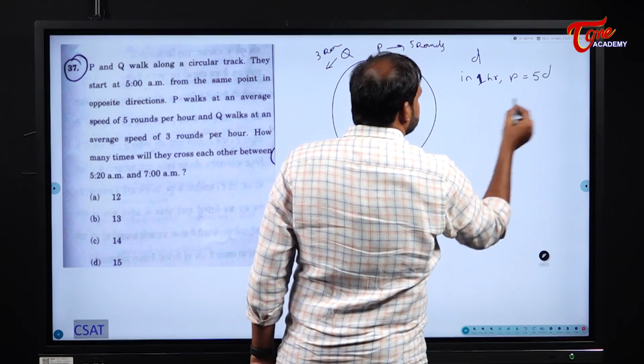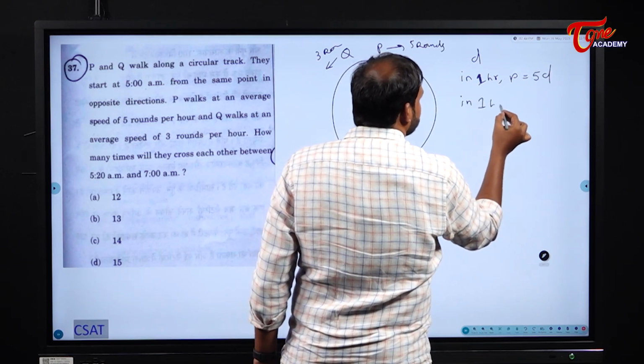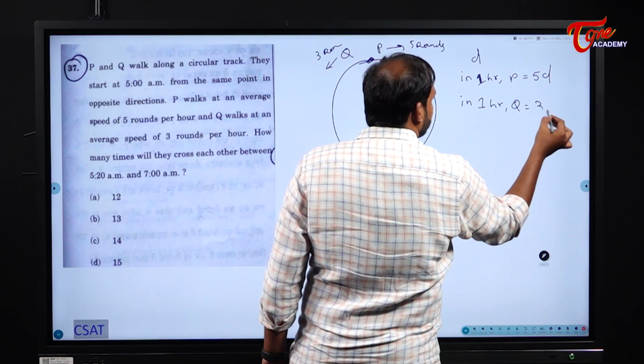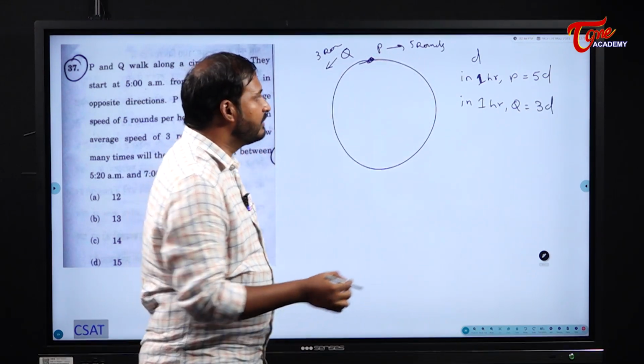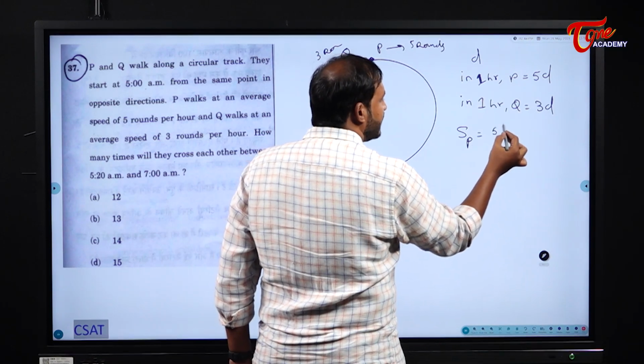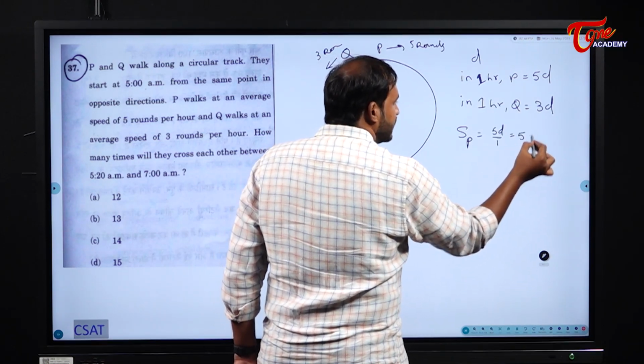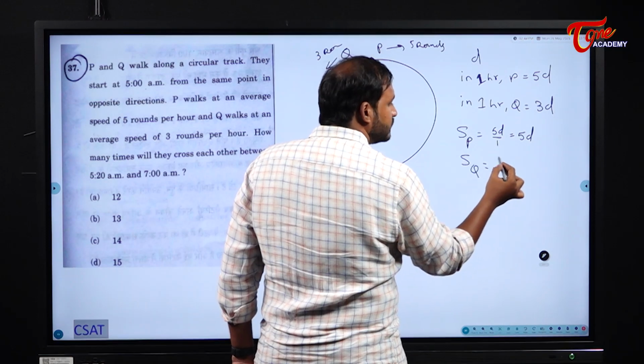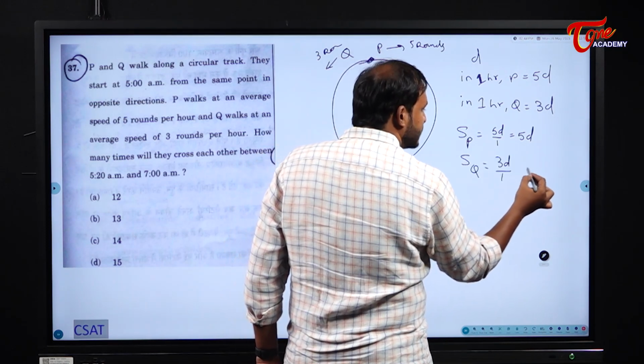Similarly, in 1 hour, Q travels what distance? 3d distance. Why? Because he will do 3 rounds. Now tell me what will be the speed of P? Distance travelled by time taken. So 5d by 1, his speed is 5d. Now tell me what is the speed of Q? 3d by 1. So his speed is 3d.